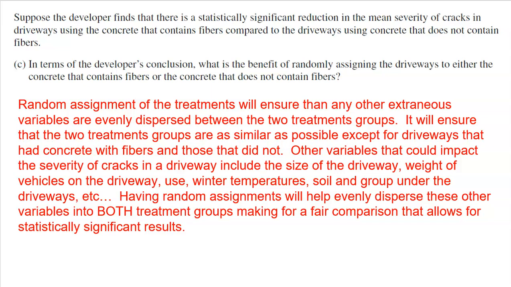So this actually is focusing on why we have random assignment, why random assignment is one of the 4 pillars of an experiment. Keep in mind that anytime we have treatment groups, in this case 2, we want those 2 groups to be as identical as possible. We want them to be very, very similar. We want group A and group B to be identical to themselves. That way the only difference is did they get the concrete with fiber or without.